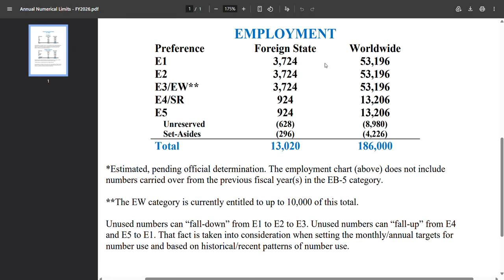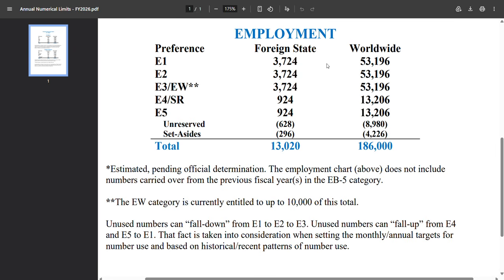And the worldwide limit increased from 40,040 to 53,196 on these categories, which includes the rest of the world and India, China, Mexico, and Philippines.